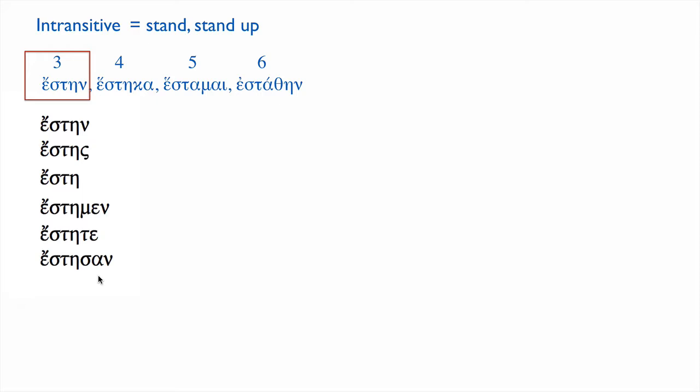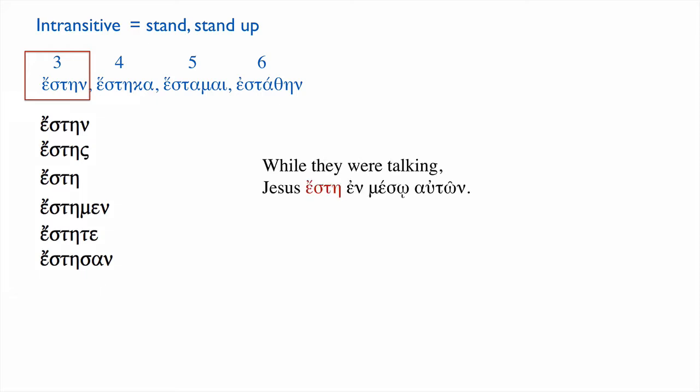Let's give some examples. Here's a sentence. While they were walking, Jesus ἔστη ἐν μέσῳ αὐτῶν. Which verb does that look like? Well, there it is. It's the third person singular. Jesus stood in the middle of them. Notice that unlike the other examples we were using with the first aorist, there's no object here. He didn't place a child in their midst, just Jesus stood in their midst.